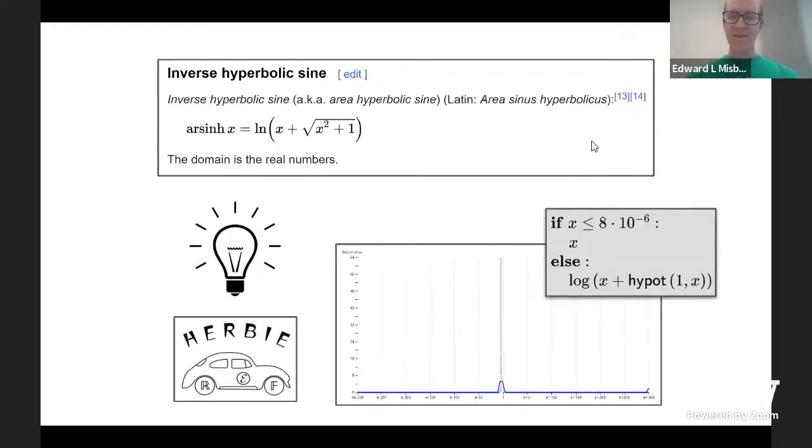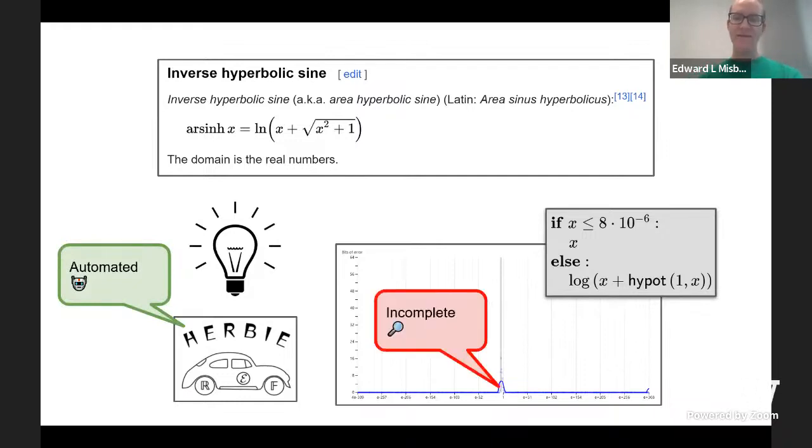Herbie is a tool that automatically rewrites floating point expressions and usually achieves very low error, as in the example here. This is great because it is fully automated and we can get an answer in about 20 seconds. However, Herbie's result here is incomplete. It's very good for most of the range, but still bad in one place.